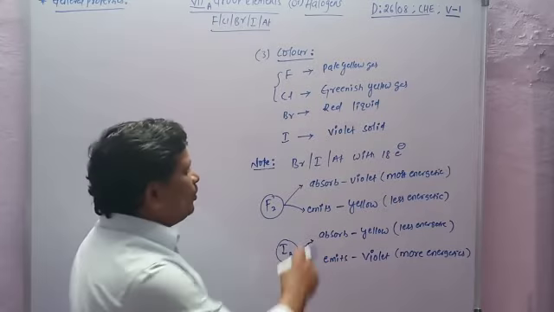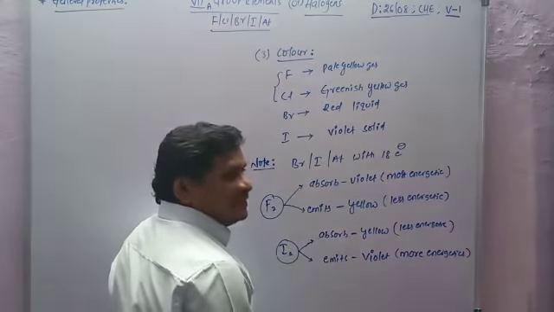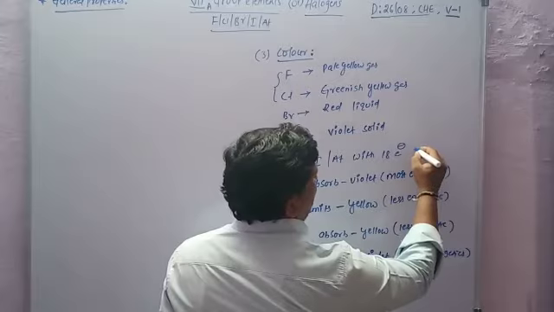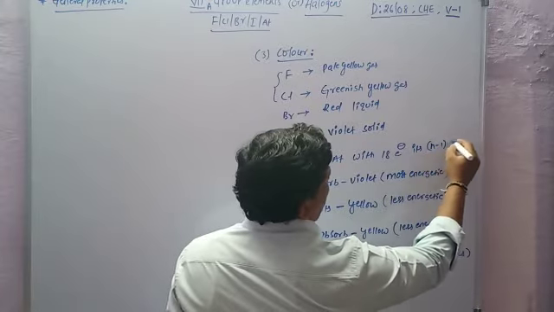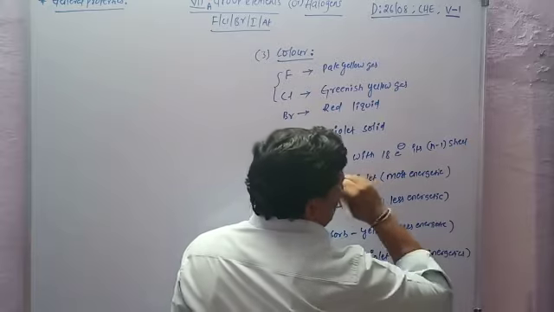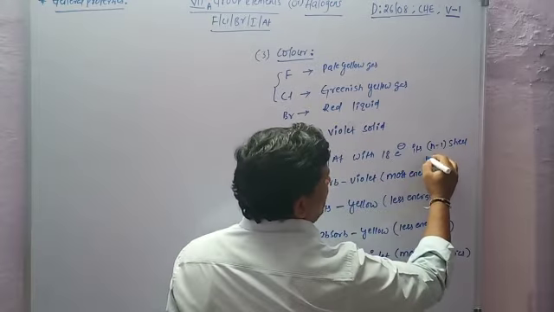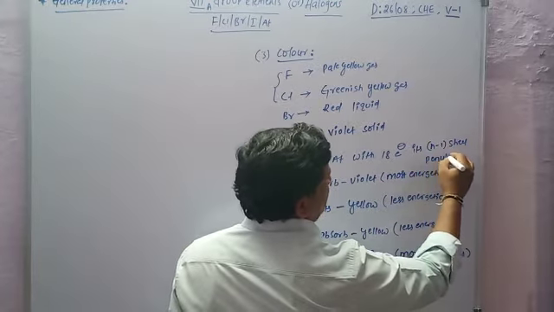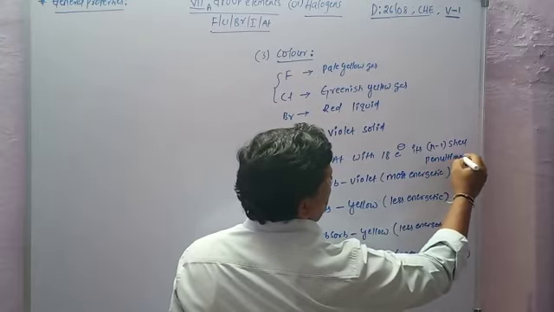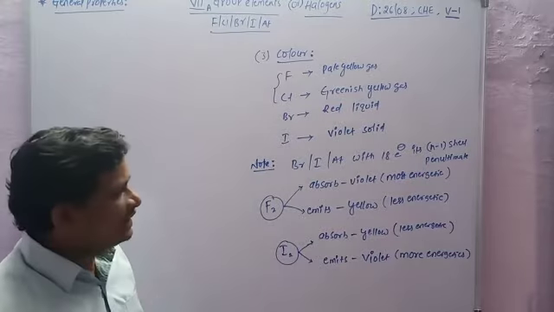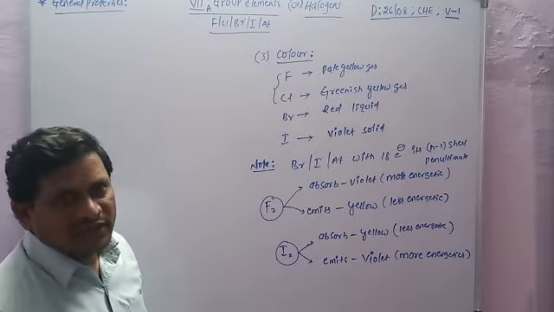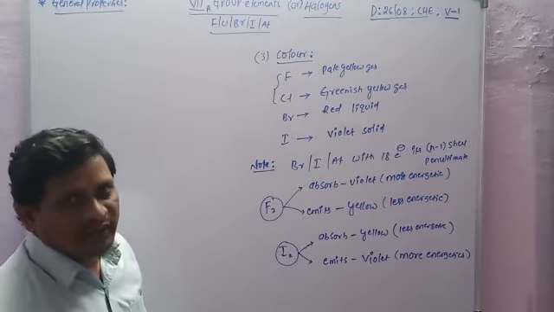Actually, bromine, iodine, and astatine have 18 electrons in the n minus 1 subshell. The n minus 1 shell is the penultimate shell. What is a penultimate shell? For elements with 18 electrons, the penultimate shell is called the pseudo inert gas configuration.